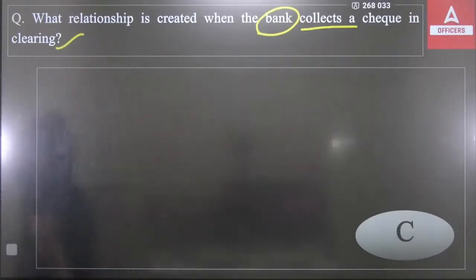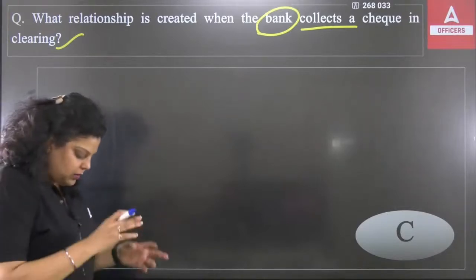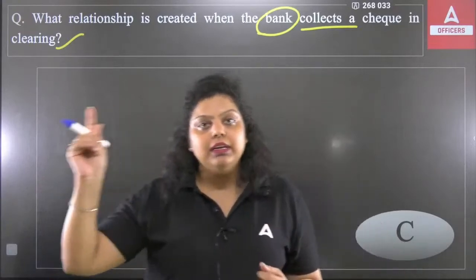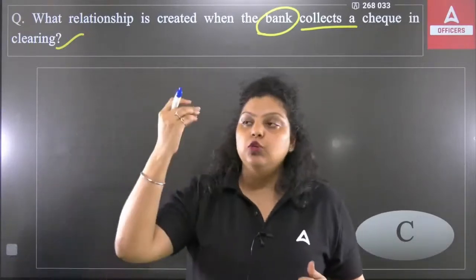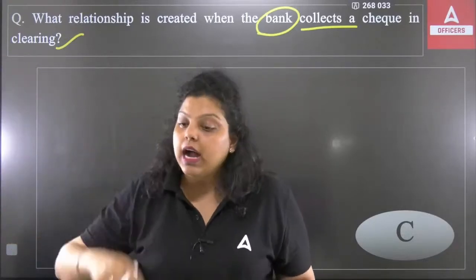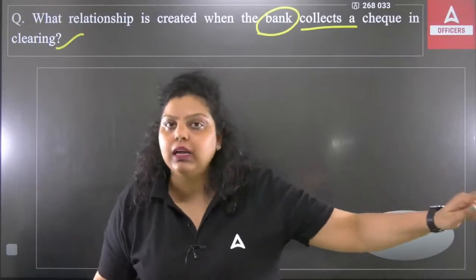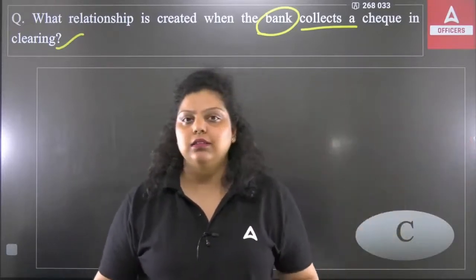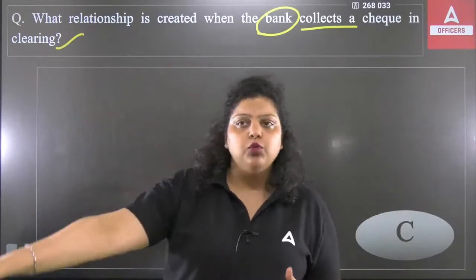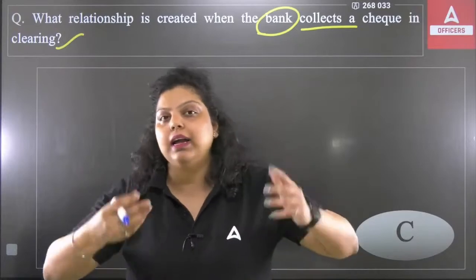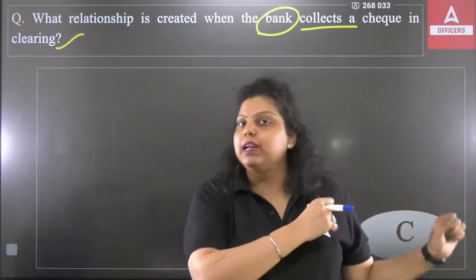What relationship is created when the bank collects a check in clearing? So one more thing is important here. I am ordering a bank to clear the check. I am ordering a bank to pay a certain amount of money which I have defined in the check to the third person. I am ordering a bank that you have to pay my premium of insurance policy. I am ordering a bank that you have to pay my taxes. I am ordering a bank that you have to pay my bill. Now in all these situations, I am ordering a bank, and that's why bank is performing that particular activity.